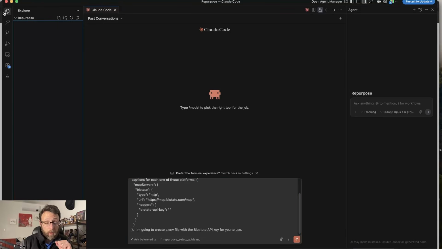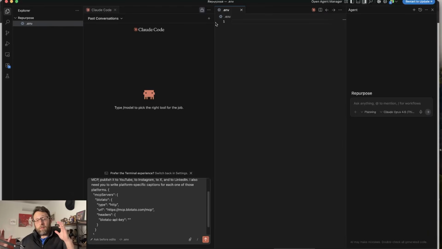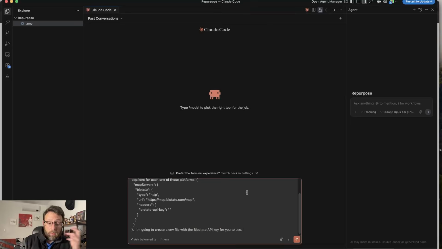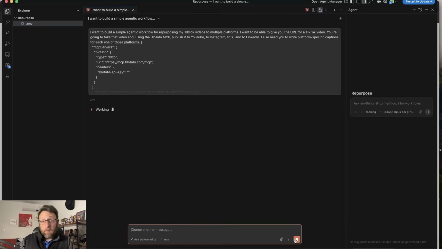Before I send this off, I'm going to come over to the Explorer, click the plus, type .env, and hit enter. Now we have this environment file to store our Blotato API key. Here, I'm going to copy this same configuration. You can see Blotato-API-key. So I'm going to type in Blotato-API-key, hit equals, and paste in my Blotato API key. Hit Command S to save that. You can close down the environment file, and I'm going to send this off and see Claude Code get to work and see what we come up with.